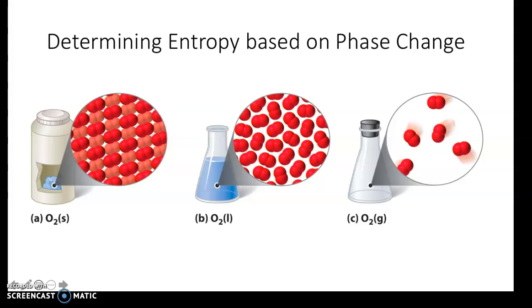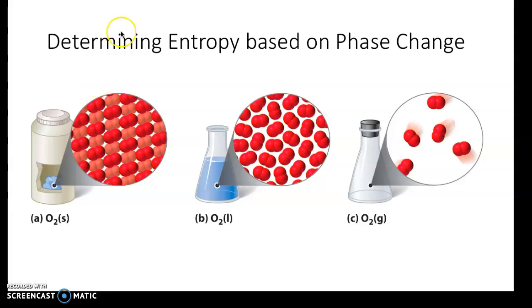So, determining the entropy based on phase change. As we look at a solid, a liquid, and a gas, we have more order in the solid because all our particles in a solid are stuck together. It's a rigid structure. The particles are not moving anywhere. They're packed together.